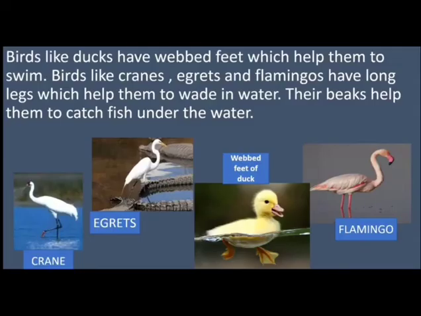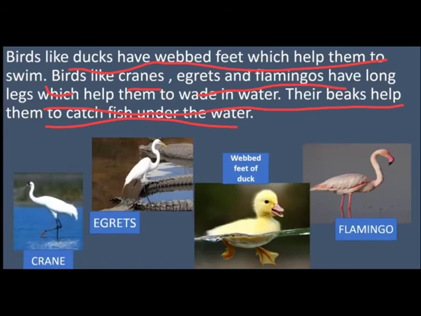Birds like ducks have webbed feet which help them to swim. Birds like cranes, egrets, and flamingos have long legs which help them to wade in water. Their beaks help them to catch fish under the water. So the birds like ducks have the webbed feet, and these webbed feet help them in swimming.